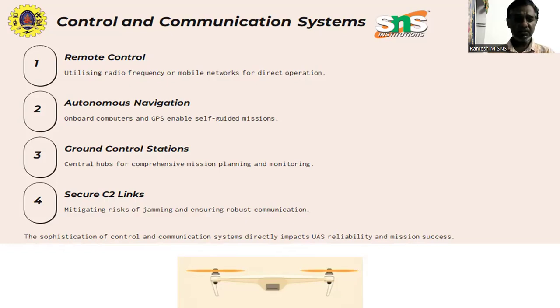The outer loop control governs the navigation and trajectory tracking, ensuring that the UAV follows the waypoints or predefined flight paths with accuracy. Mission level control handles the broader tasks like object tracking, dynamic replanning, or multi-drone coordination. And often it leverages onboard computing systems running artificial intelligence or machine learning algorithms for real-time decision making.